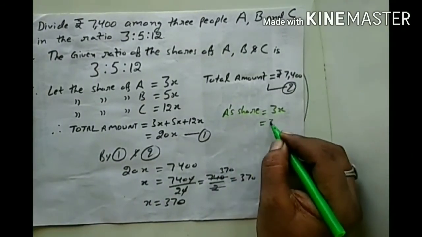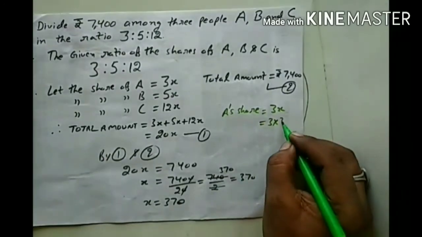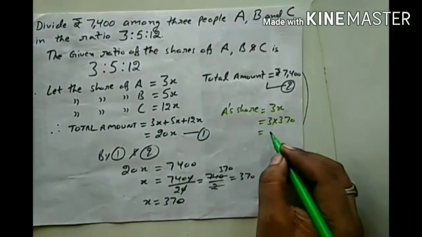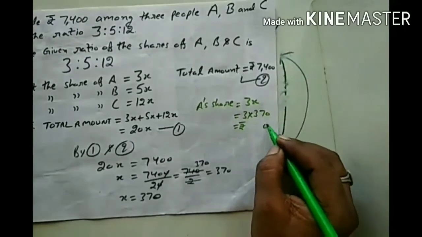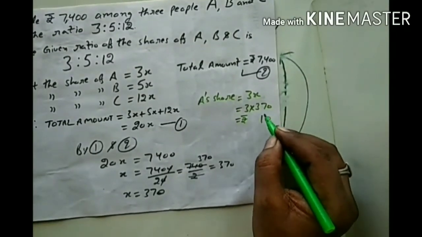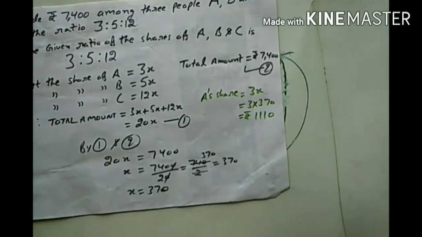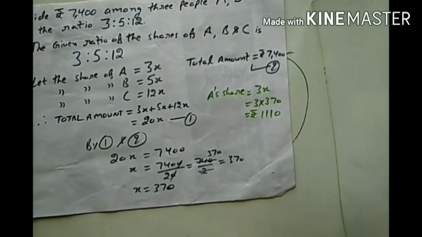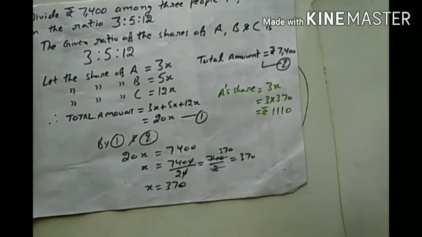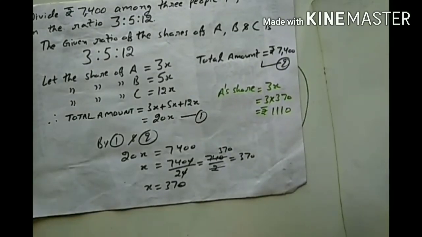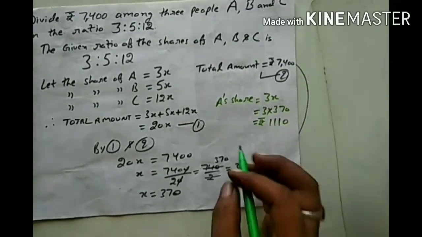It means 3 multiply 370. When we multiply 370 with this, then rupees 1110 is the answer.